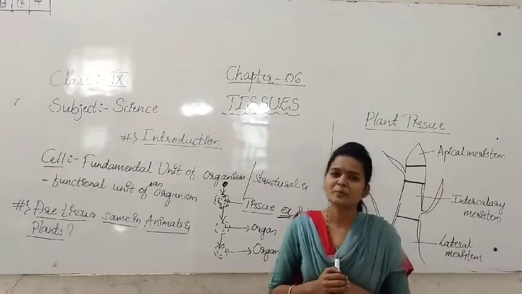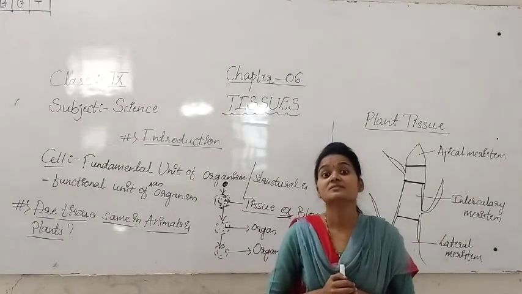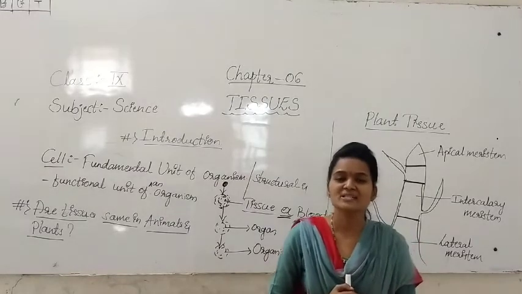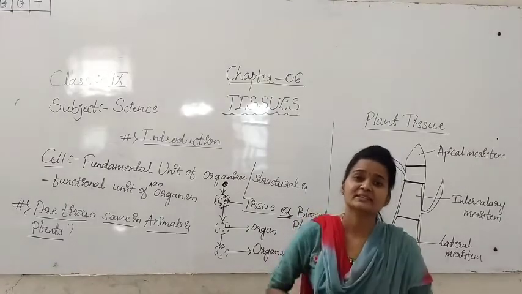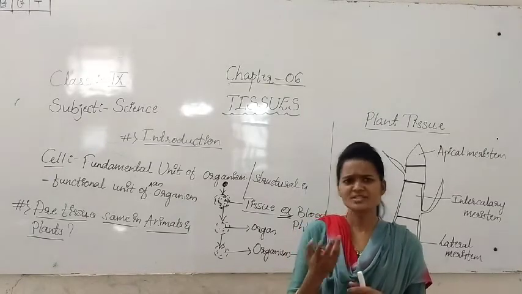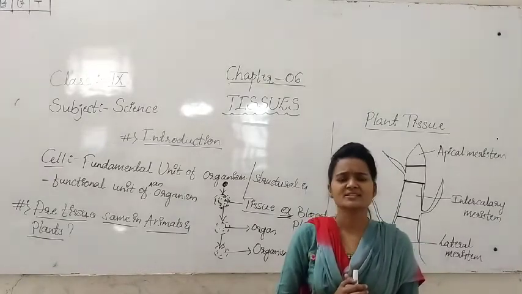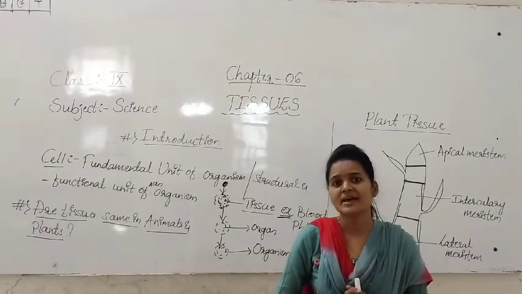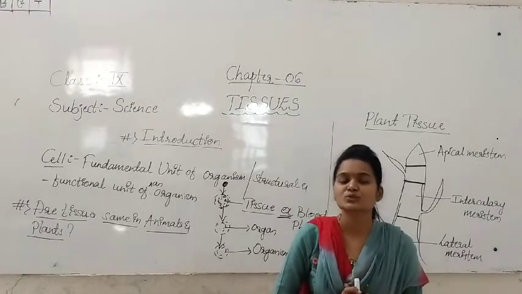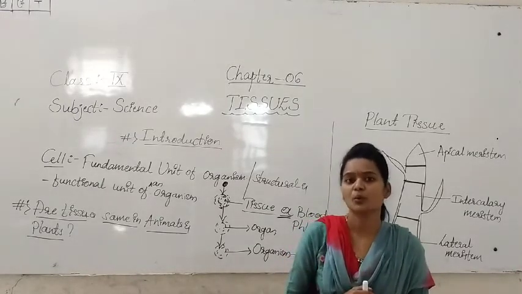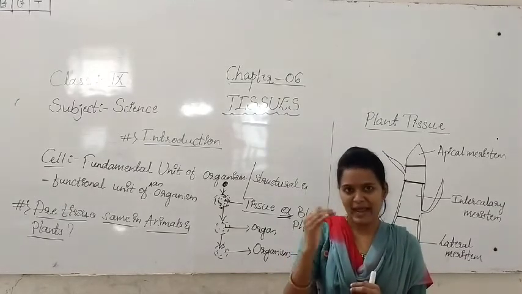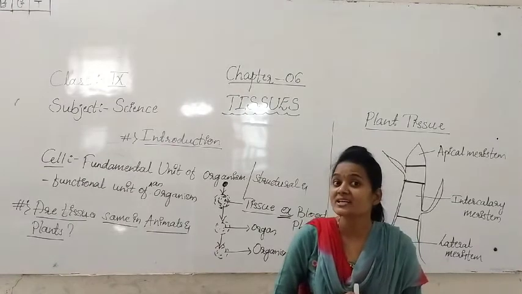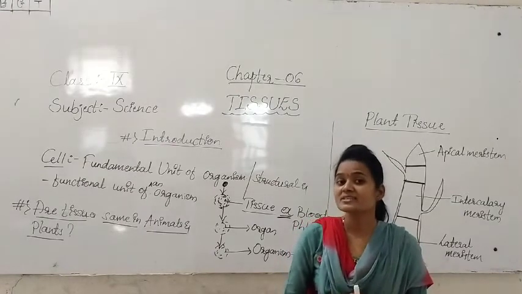In case of the plants, we are seeing the dead cells. What is the function of that dead cell? Because tissue is nothing but a group of cells. The dead cell in the plant gives support to that plant. Otherwise we can say it is the mechanical support.